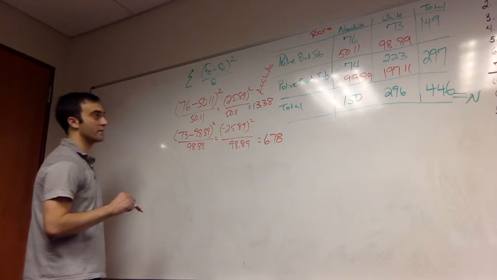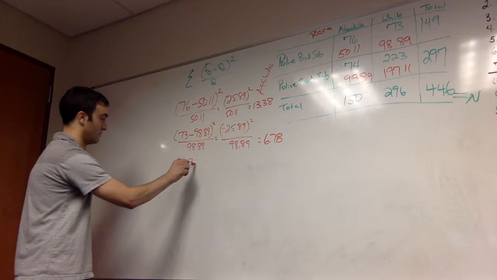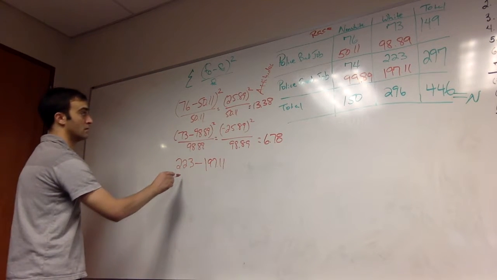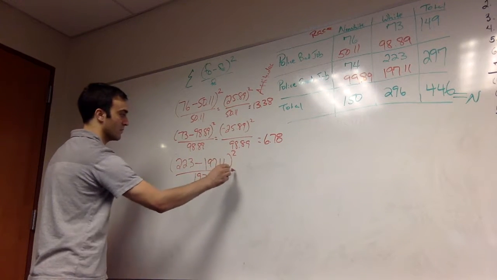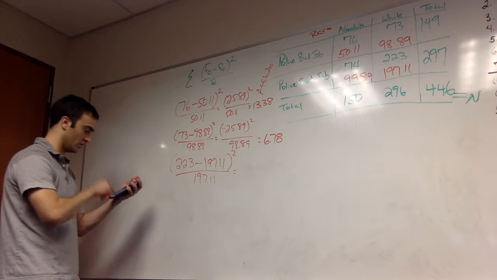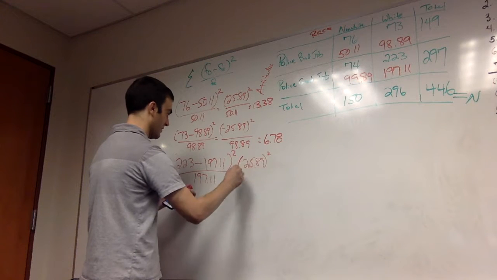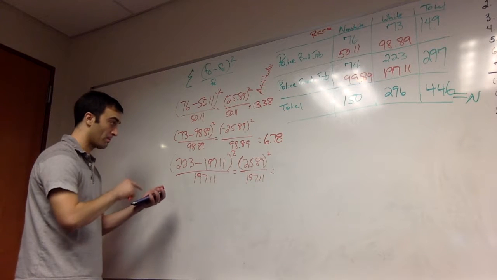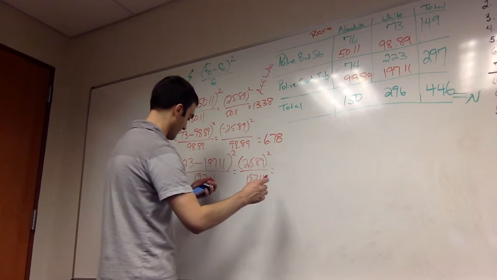Going clockwise again, now to white police do a good job. We observed 223, expected 197.11. Divide by the expected 197.11. We're going to square this difference at the top. So 223 minus 197.11 is another 25.89. Square that over 197.11. And we get 3.40.